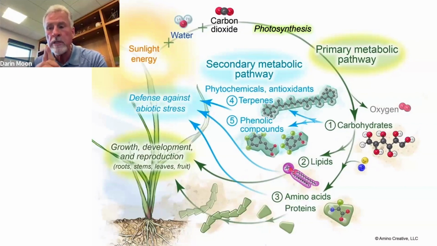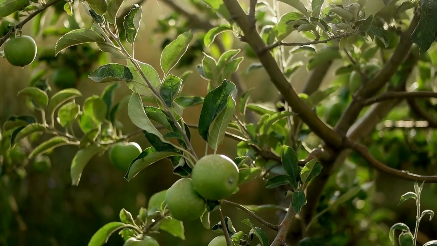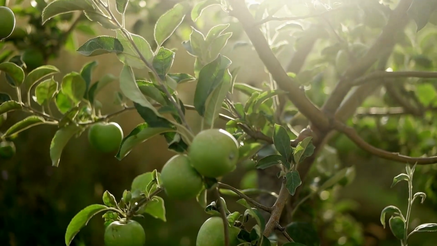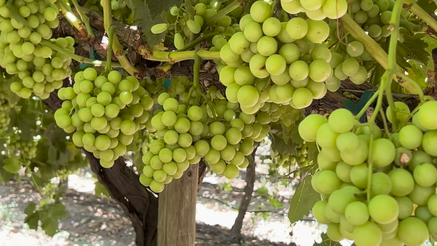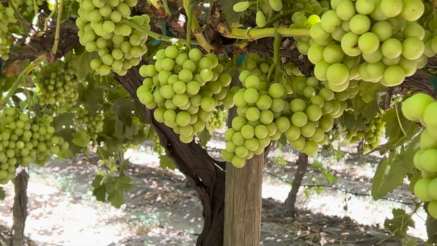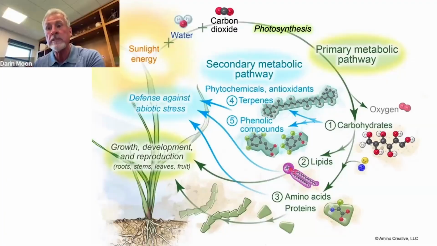Plants have one problem that humans don't. When it gets too hot, humans go inside and turn on the air conditioning. When plants get too hot, they have to create metabolic compounds that help them deal with that. When the soil is too salty, they have to create metabolic compounds that help them deal with that. When environmental conditions are not 100% perfect, a plant cannot get up and move to the perfect environment.